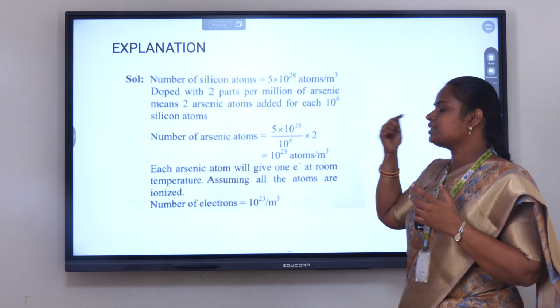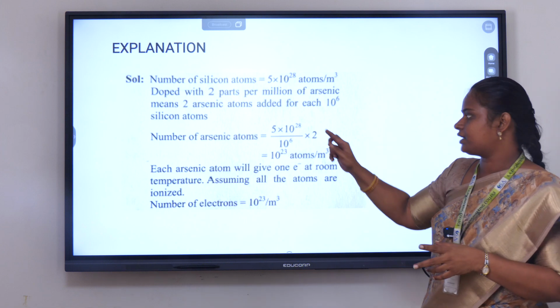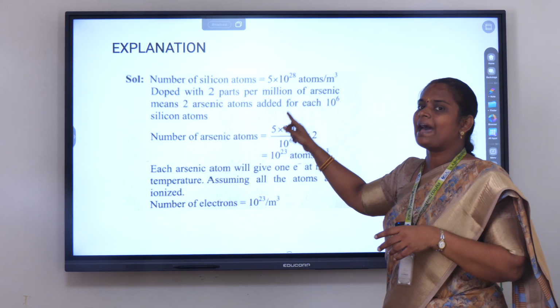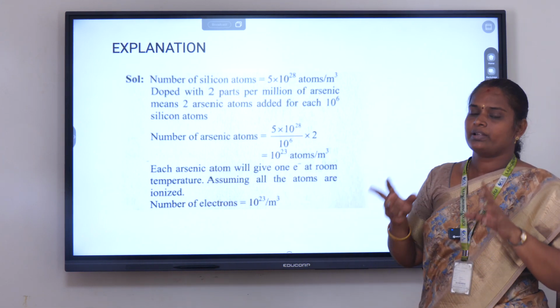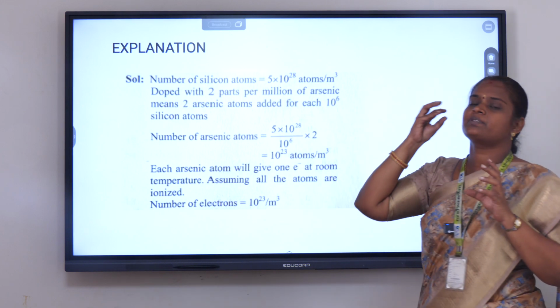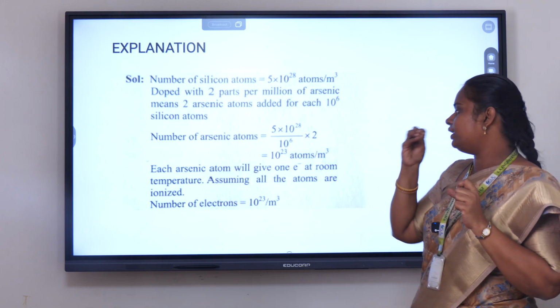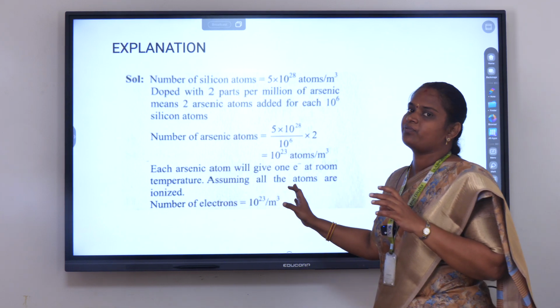Each arsenic atom will give an electron at room temperature. So assume that all the atoms are ionized. Then 10 to the power of 23 atoms will give electrons. So the number of electrons is equal to 10 to the power of 23.